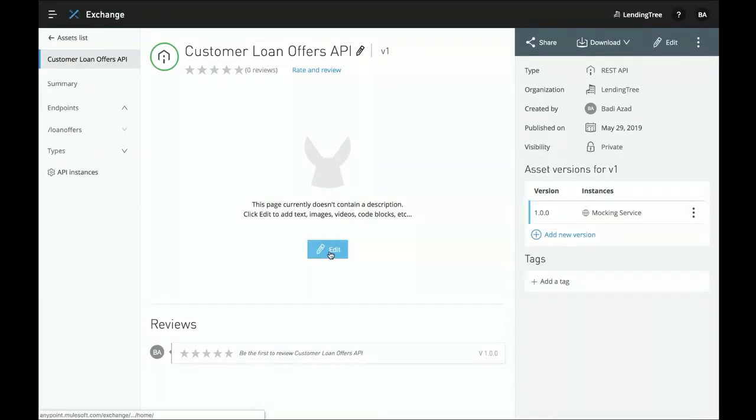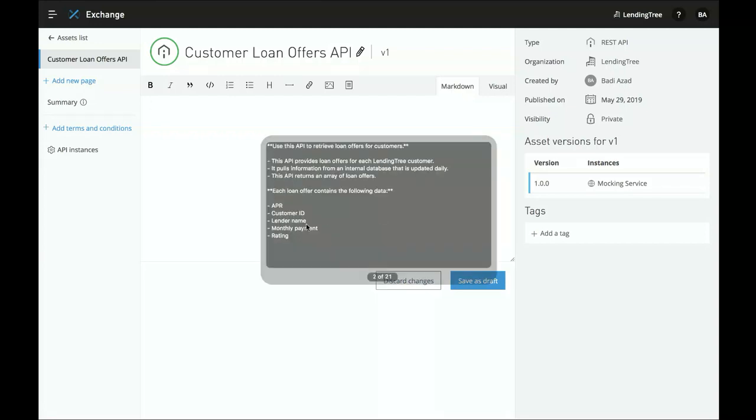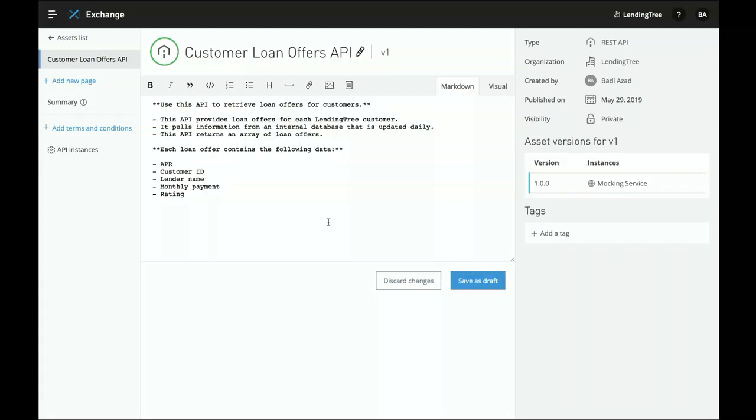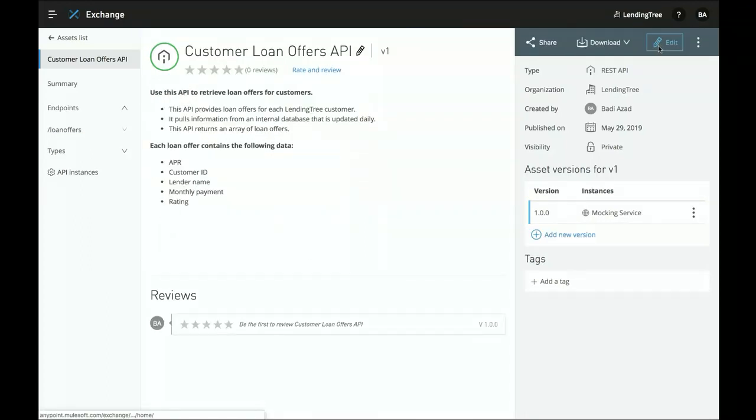Here, I can add a description. In this case, I'll paste in some text. If I wanted to, I could also add in pictures, even video. I could add some tags to help users search for it more easily. But this is a great way of explaining to users what our API does.